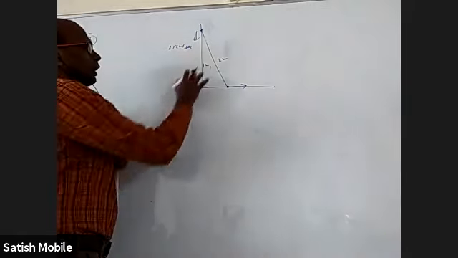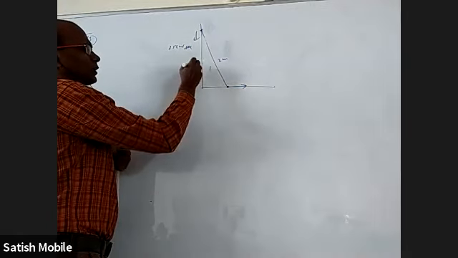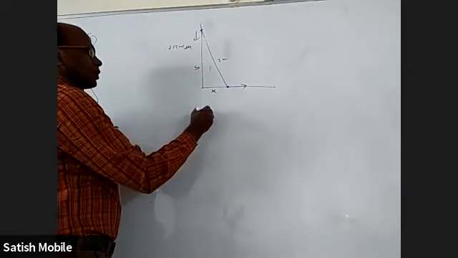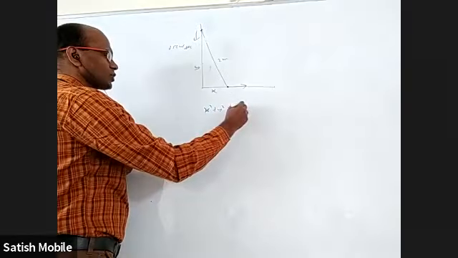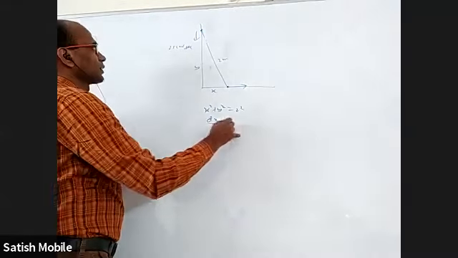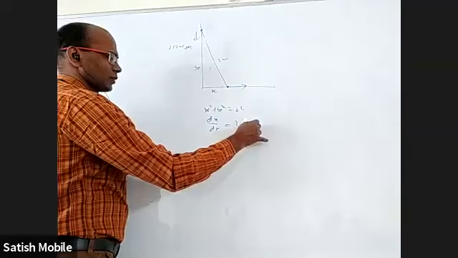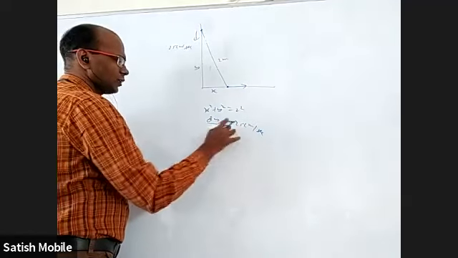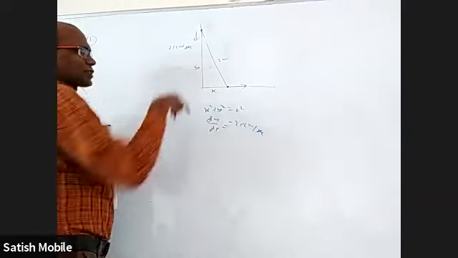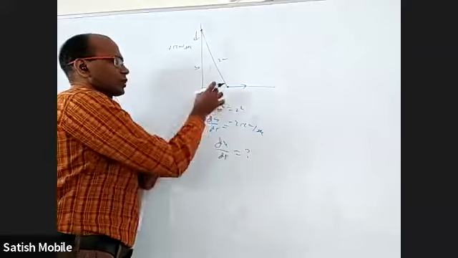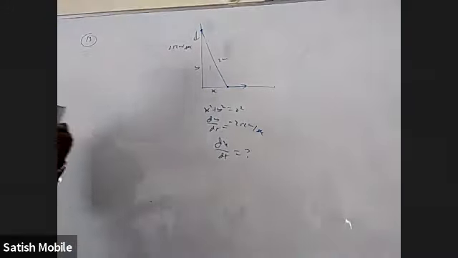Okay, so I'm going to take this 1 meter later. I'm going to call this as y and this as x. Okay, so what is given to us is x square plus y square is equal to 2 square. And dx by dt is 25 centimeter, dy by dt is minus 25 centimeter per second. Why minus? Because y is decreasing. And the question is dx by dt is what? With what rate this is increasing or going away?